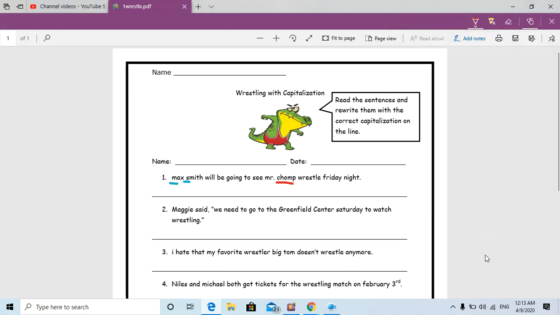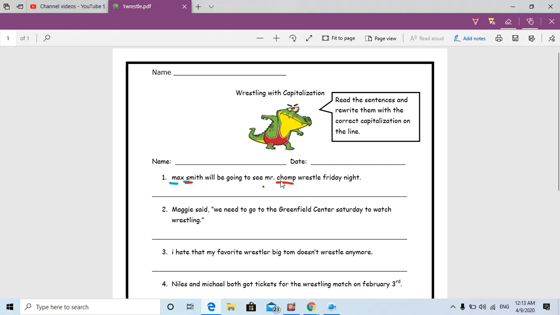M should be capital. Smith should be capital. To see Mr. The M of Mr. Only M, not R. Only M should be capital. Mr. Only M should be capital.